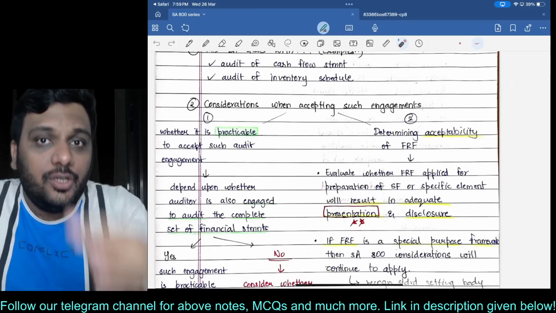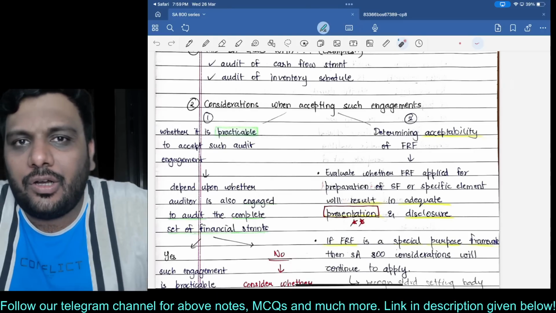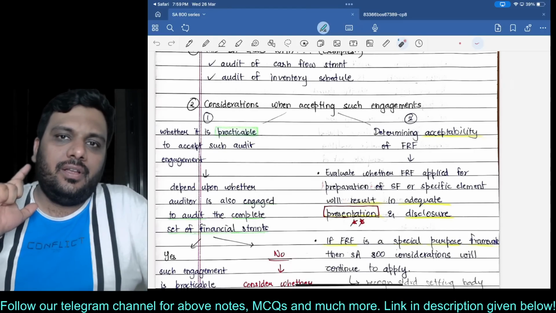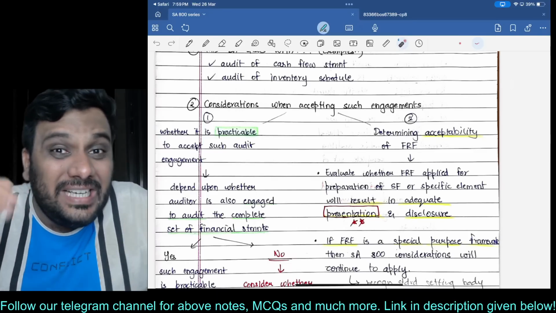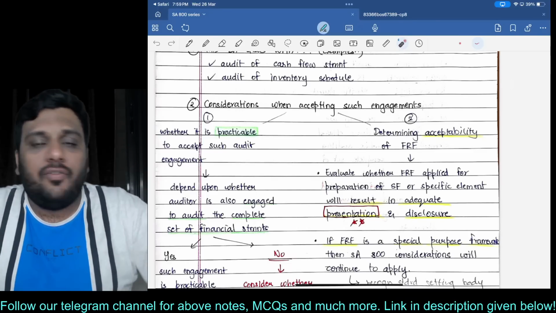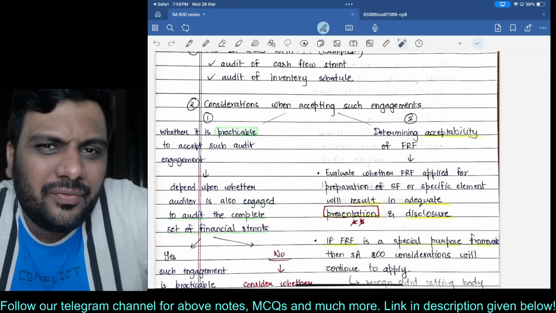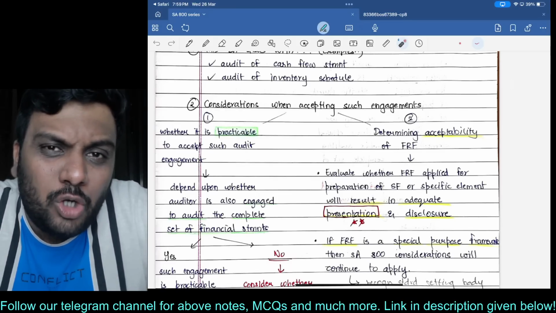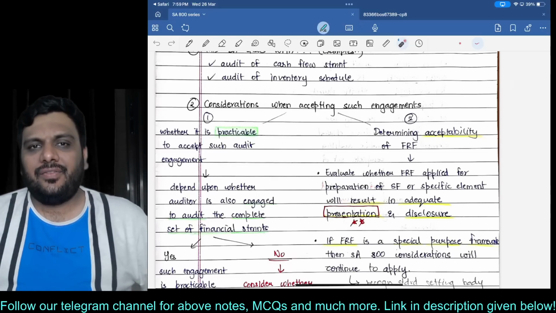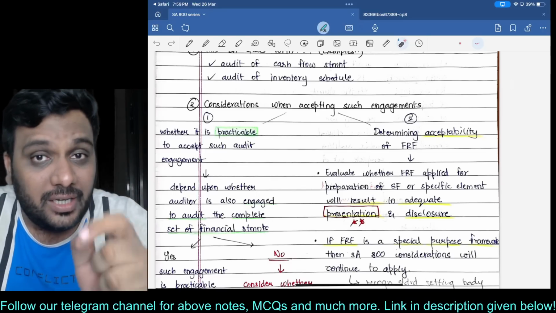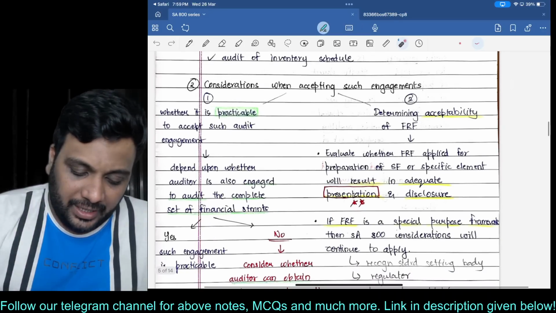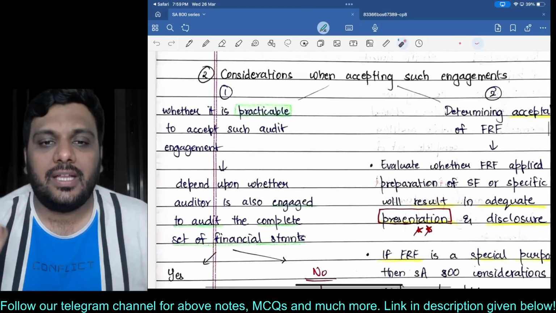whether you can practically perform this audit or not. You have to specifically check whether this audit will involve disproportionate work. For example, if I give you a balance sheet audit, don't you think it will involve too much work? It will cover the entire set of financial statements. So you'll have to check whether this particular audit involves disproportionate work or not. That is the main thing: whether it is practicable to accept such an audit engagement or not.